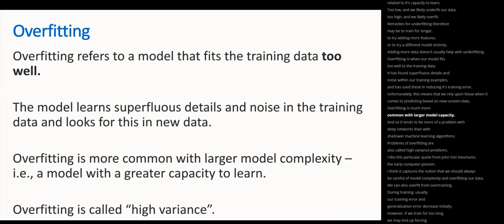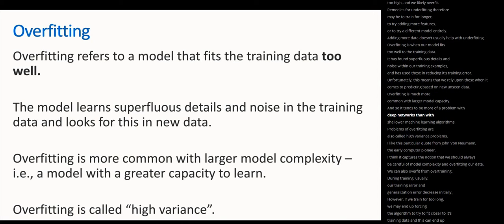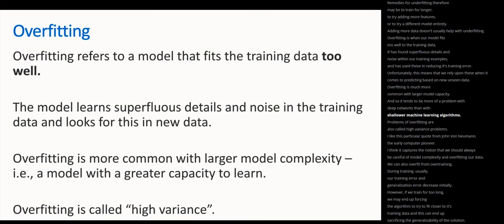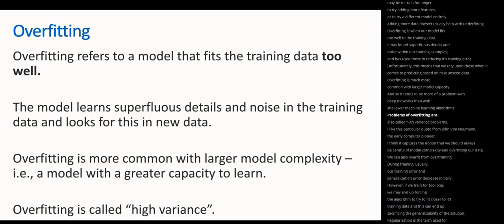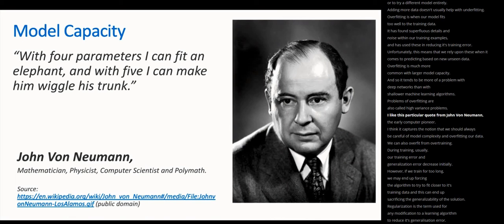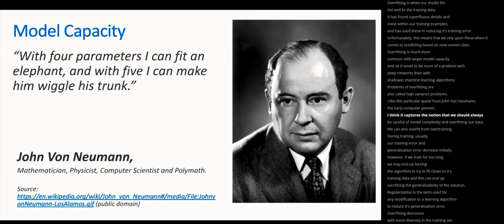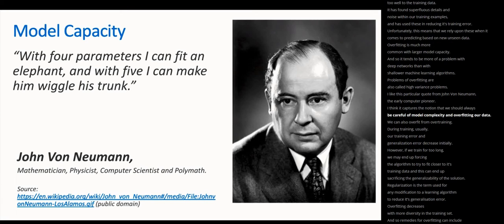Overfitting is much more common with larger model capacity, and so tends to be more of a problem with deep networks than with shallower machine learning algorithms. Problems of overfitting are also called high variance problems. I like this particular quote from John von Neumann, the early computer pioneer. I think it captures the notion that we should always be careful of model complexity and overfitting our data.